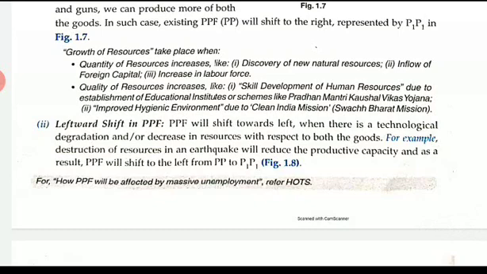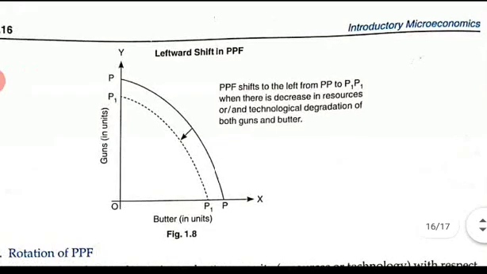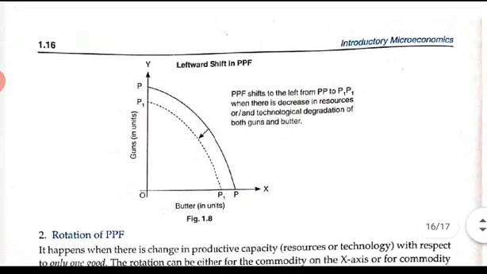Suppose an earthquake takes place, a natural calamity. Because of that there is a destruction of resources, which will reduce the productive capacity of the economy, and as a result your PPF will shift leftward from PP, the existing PPF, to P1. So this is a leftward shift in the PPF.